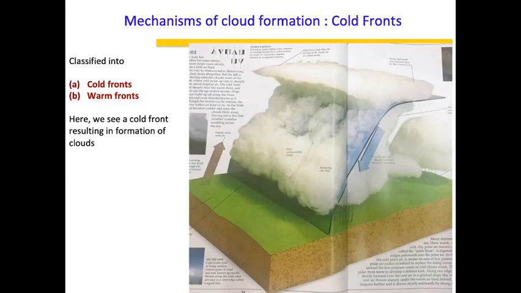So there are different mechanisms of cloud formation, and they are due to the presence of fronts. And there are two fronts: cold front and warm front. A cold front is nothing but cold air under warm air. As the cold air moves, it will lift the hot air, and that will create an updraft and lead to formation of clouds. Very clear, right? Cold air on the bottom and warm air on the top. So as the cold air is moving, it will push the hot air, and that will lead to formation of clouds. Basically, you need some kind of updraft. This updraft is produced because of the presence of this cold front which is moving in, and because of continuity, there is nowhere else this warm air can go except upwards.